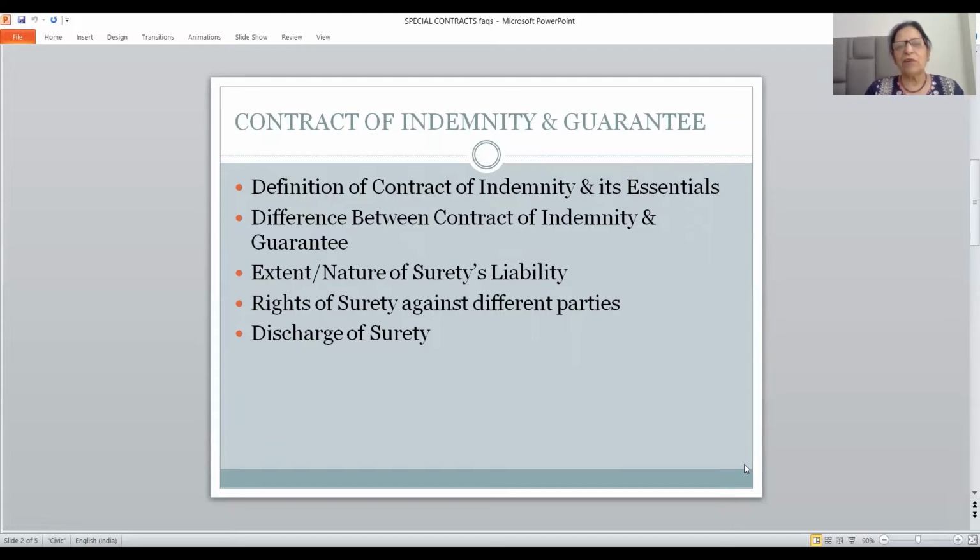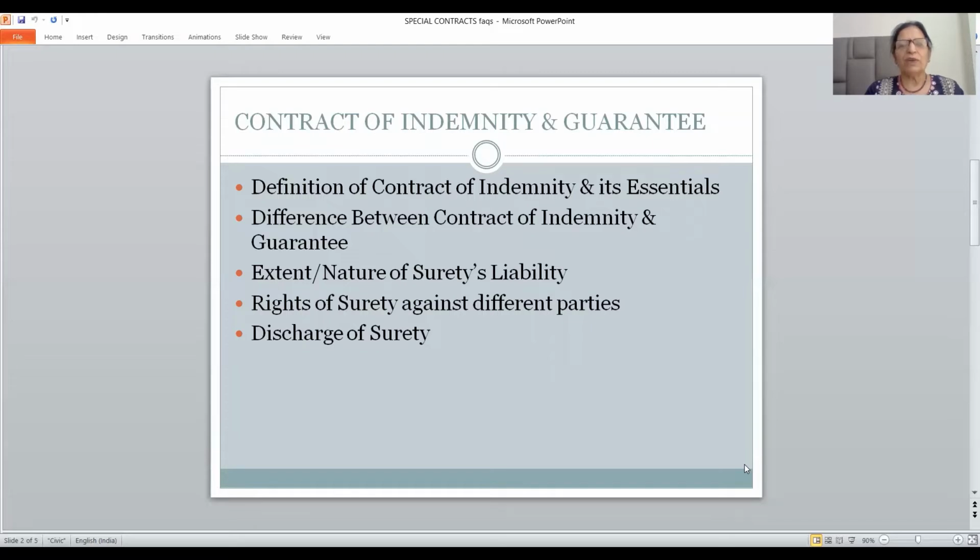So friends, a number of distinctions are there. First is always the meaning. I've told you in my previous videos also that distinction you should always write in the tabular form. There are 8 to 9 points of distinction between contract of indemnity and contract of guarantee. So all 9 points must be written in the tabular form.